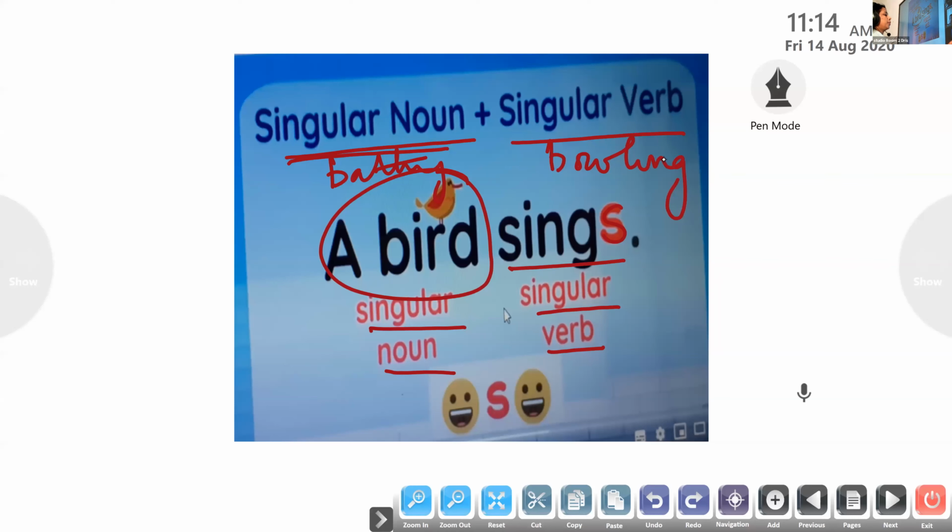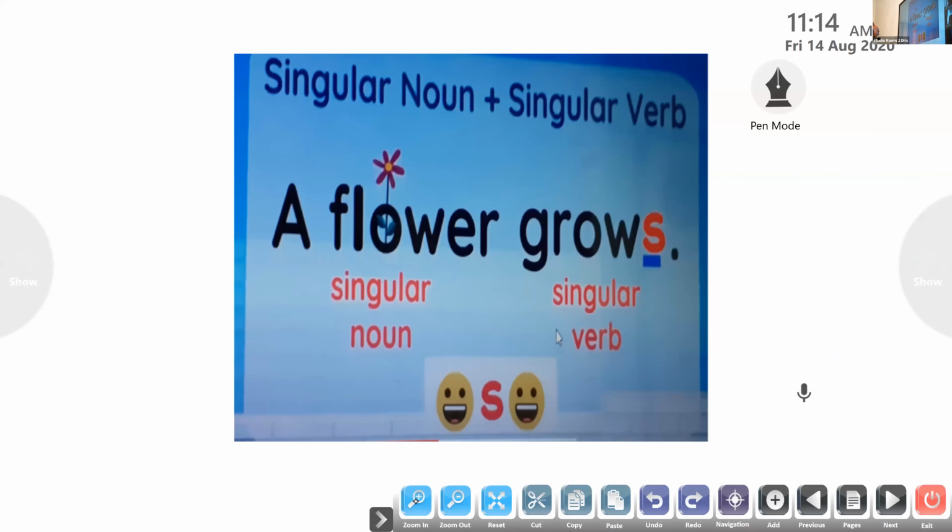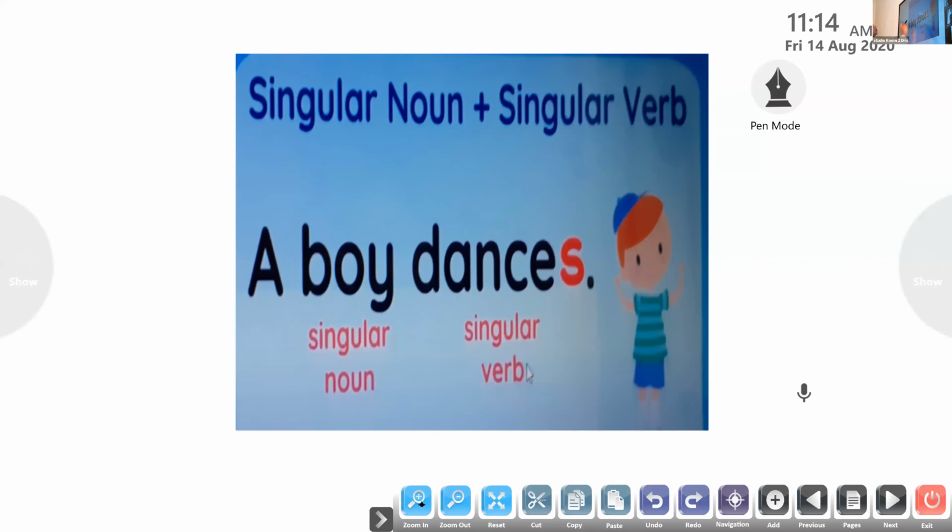So now we'll move on to a few more examples. Singular noun. Here it is a flower. I've shown you the picture here also. A flower grows. So for a singular verb, we need to add an S to the verb: grows. Have you noticed here? Singular verbs. We need to remember this. This is a rule. So, a flower grows. Okay, one more example. A boy dances. The boy dances.